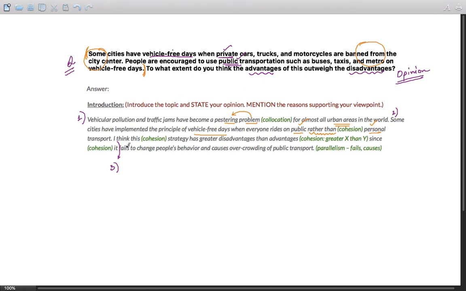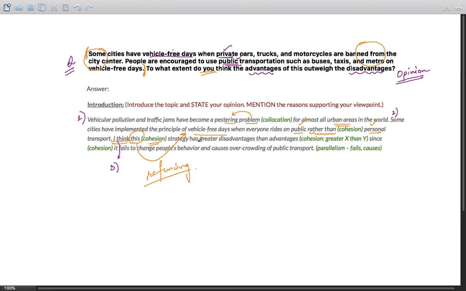Now, finally, the final sentence here should be about your viewpoint. Since this is an opinion question, I think this is really important because the question is to what extent do you think? Okay, so you should write, I think that this strategy. Now, what is this? This refers back to the strategy stated in the second sentence. Now, this also promotes cohesion since it is a referencing device, and it will improve your cohesion.